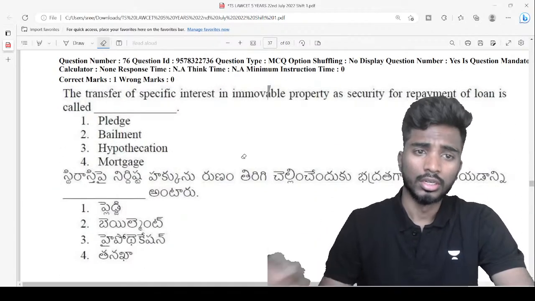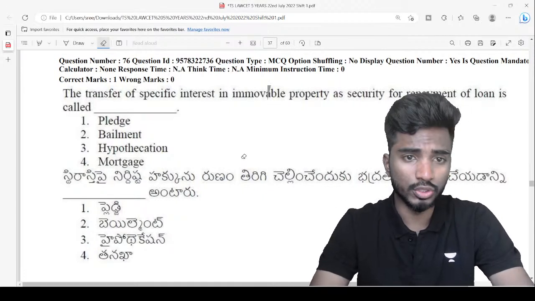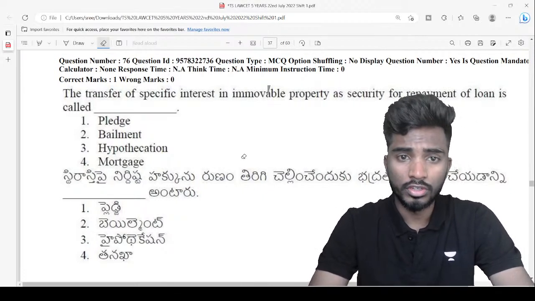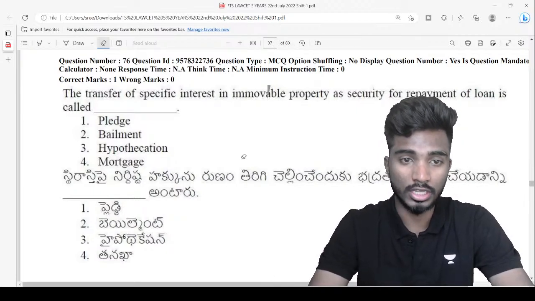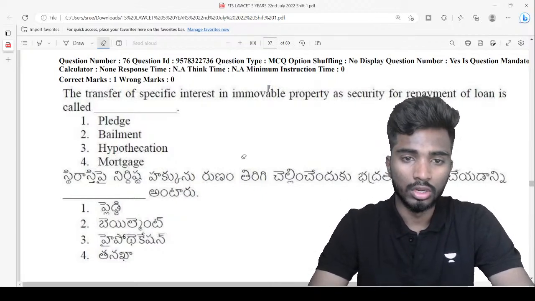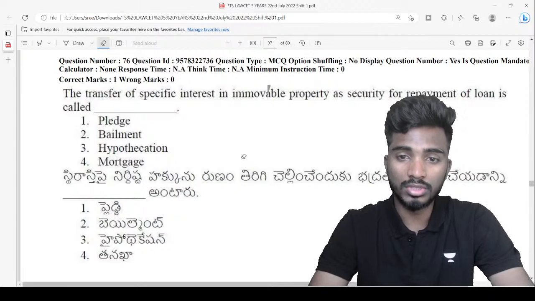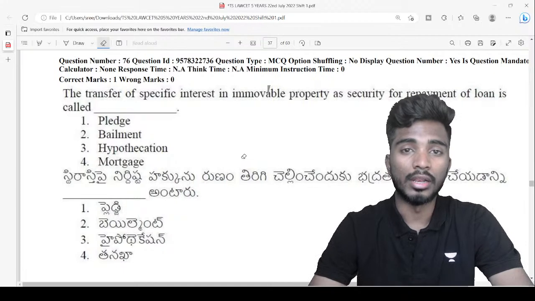Next, the transfer of, very important. Yesterday I made a reference to this. The transfer of specific interest in immovable property as a security for repayment of loan is called dash.